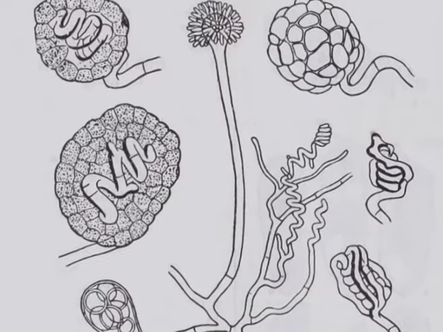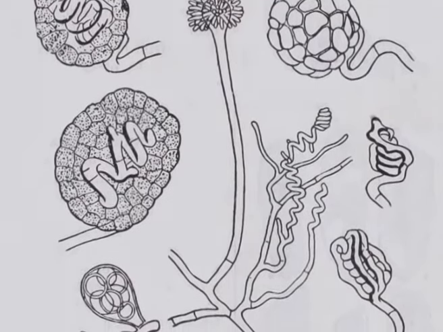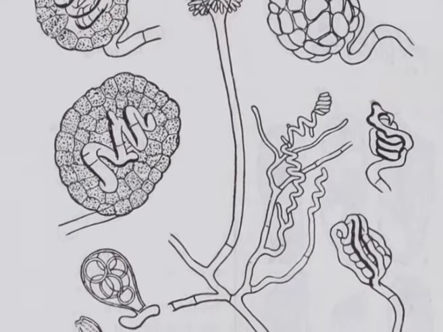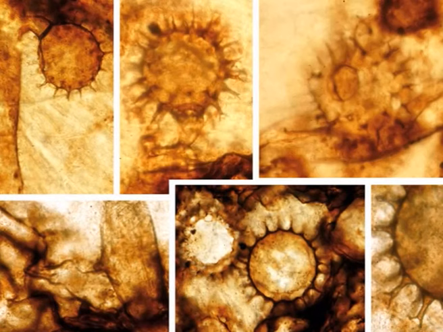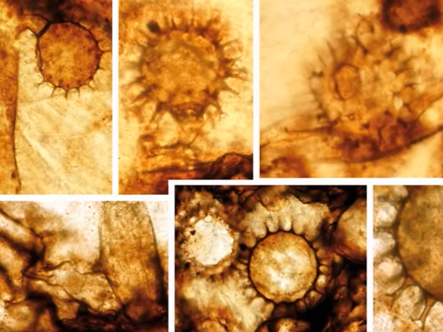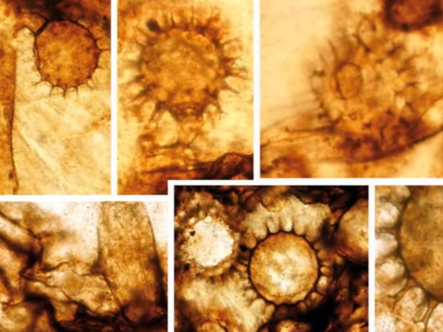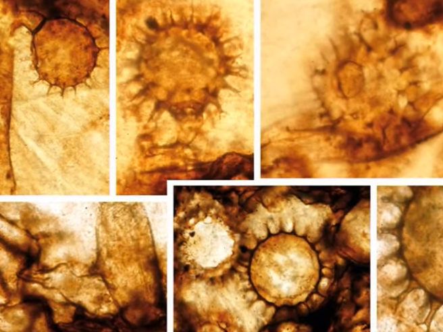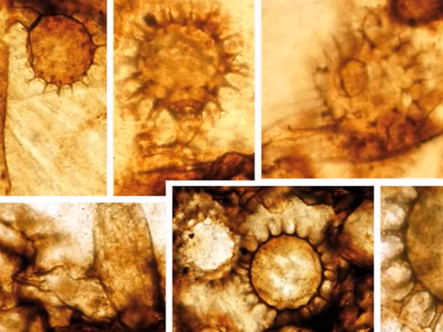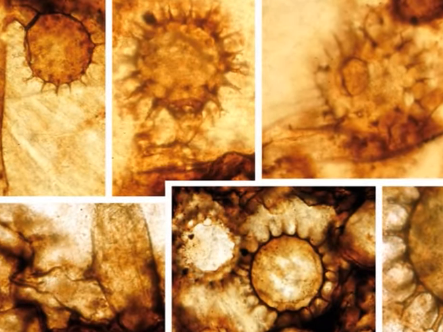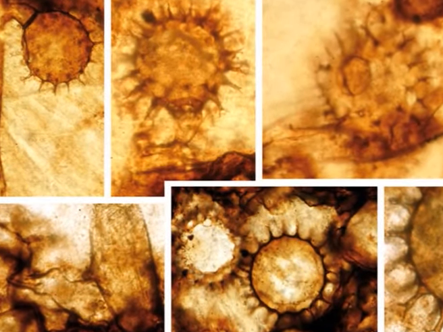A transverse septum appears between the inflated portion and the rest of the hypha. The inflated portion is called the antheridium. On maturity, all antheridial nuclei except one degenerate, and the surviving nucleus is called the functional nucleus. Many antheridia are sometimes seen in association with one oogonium.